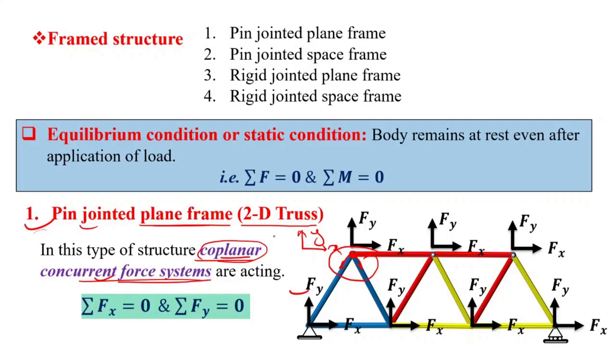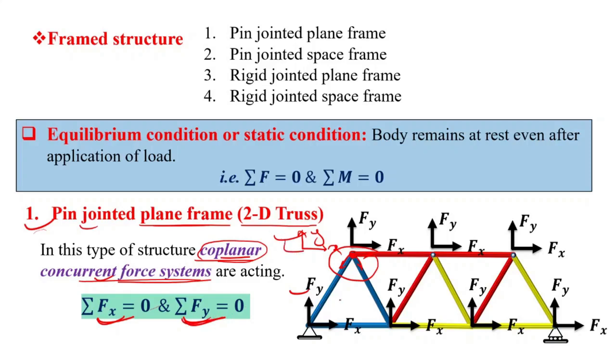To analyze this type of structure, we need two equilibrium conditions, okay, that are summation of Fx equal to 0 and summation of Fy equal to 0. Means net horizontal force must be equal to 0 and net vertical force equal to 0. So these two equilibrium conditions are needed to analyze this type of structure, that is the 2D truss, right?